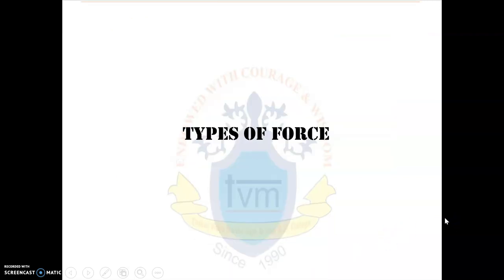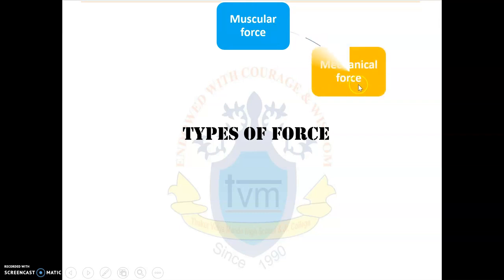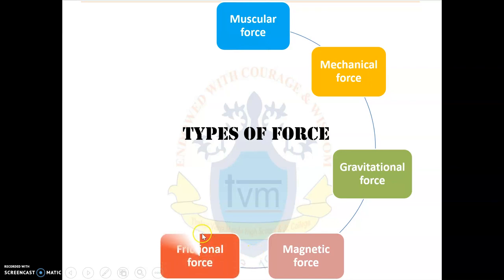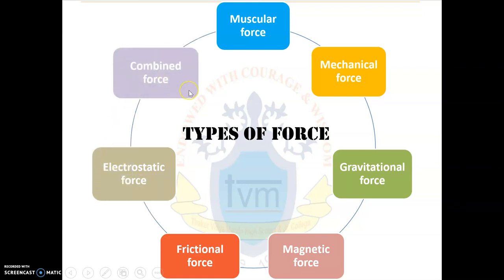There are 7 different types of forces which you are going to study in this chapter. Muscular force, mechanical force, gravitational force, magnetic force, frictional force, electrostatic force, and the last one is combined force.